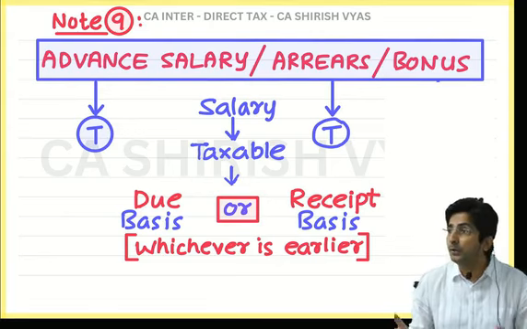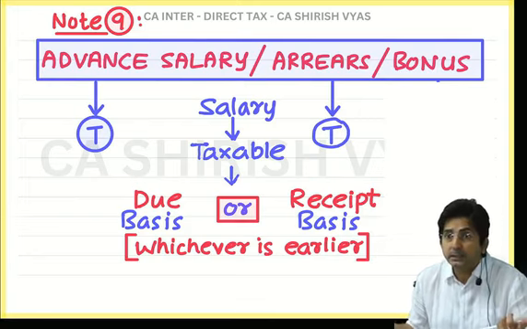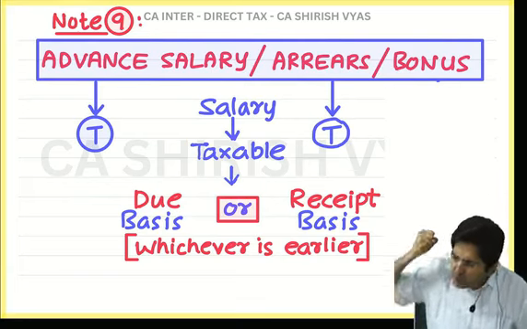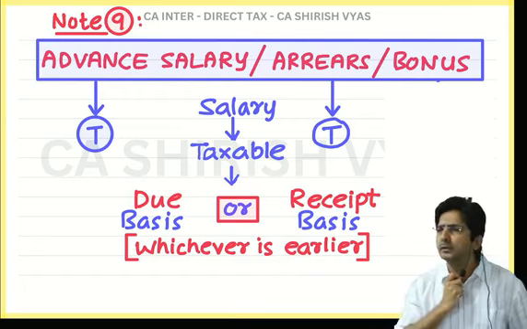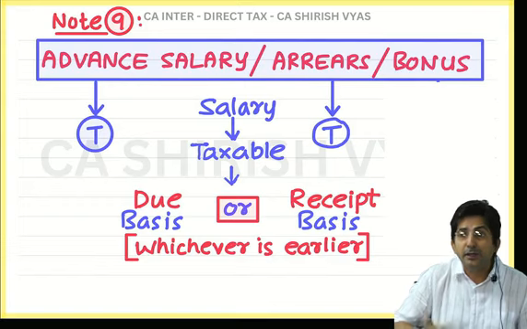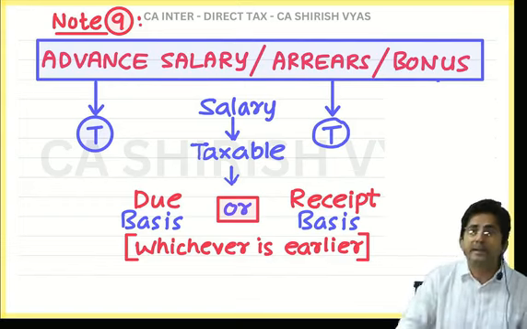Because bonus is always uncertain. Uncertain means doubtful. You may receive, you may not receive. Even if I promised very strongly, trust me dear employees, I will give you a bonus, still the law doesn't believe, because it is a voluntary thing, given from your wish. So only when you receive it will it be taxed.